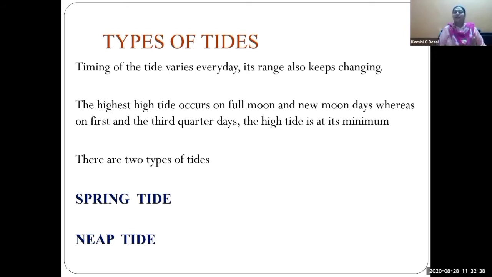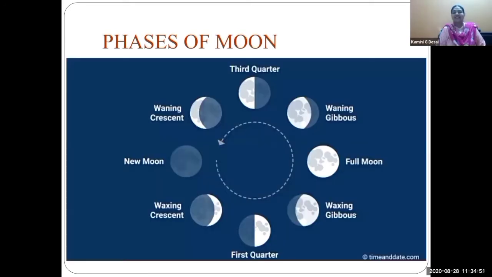There are two types of tides, or we can classify tides into two types. One is spring tide and the other is nip tide. Okay, see on your screen, you can understand what is spring tide and what is nip tide. Okay, children, see on your screen. And new moon, we cannot see the moon. That is new moon. And full moon.